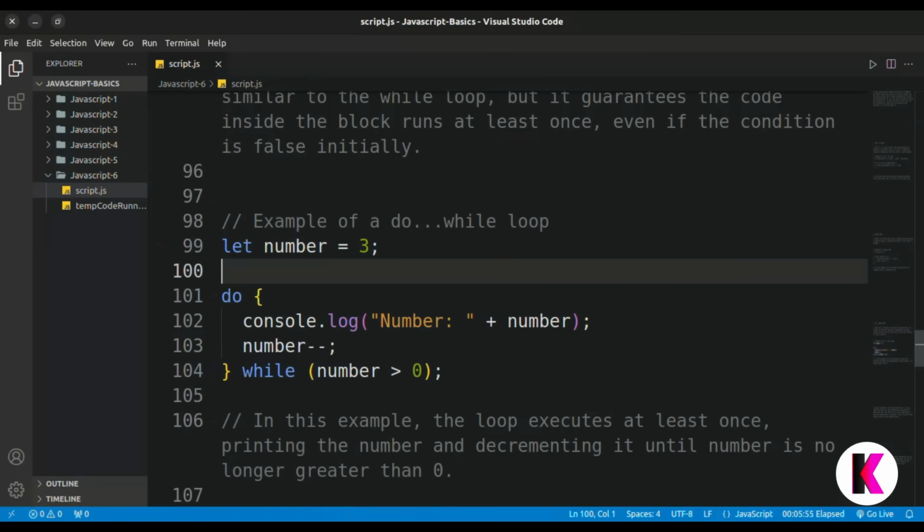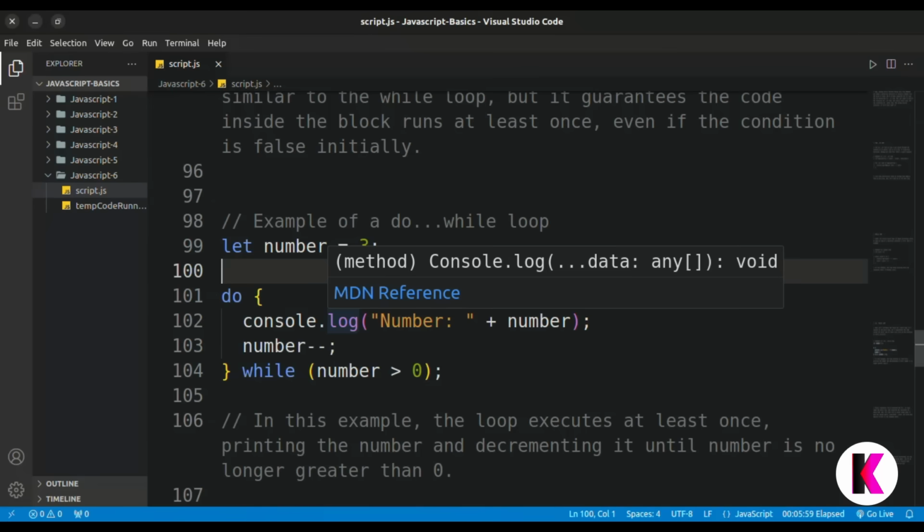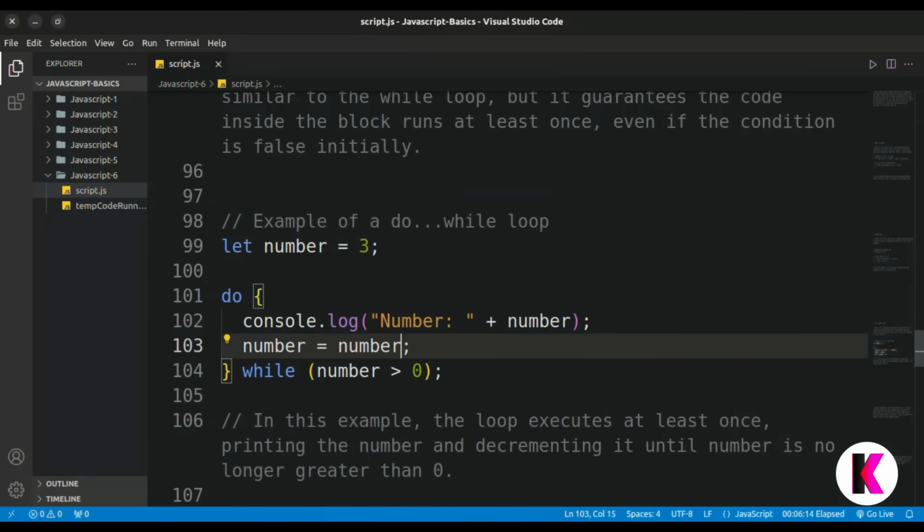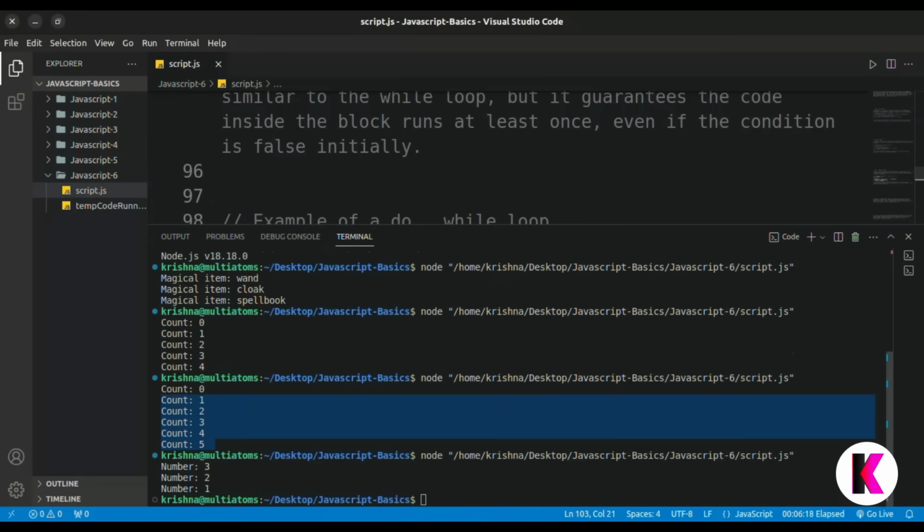Let number is equal to 3. So our number is equal to 3. We just print the number as long as this condition, number is greater than 0, holds. After printing, the number will decrement. Just simplify this: number is equal to number minus 1. So we can see this prints 3, 2, 1.